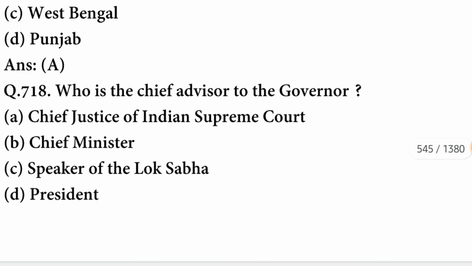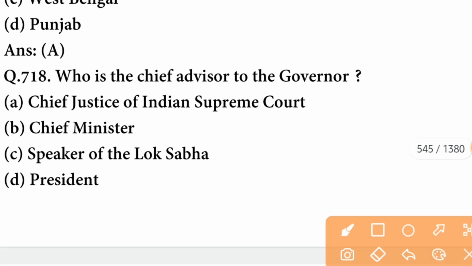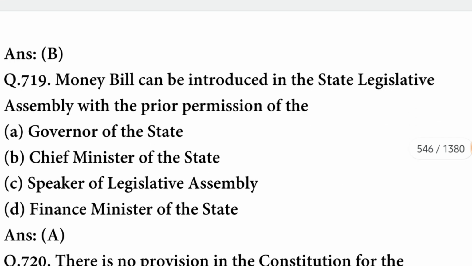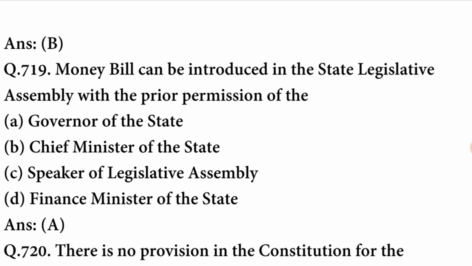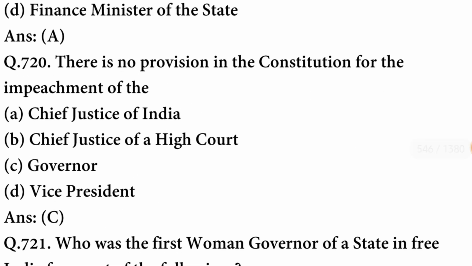Which of the following states has a Legislative Council? The state is Bihar. Who is the Chief Advisor to the Governor? The Chief Advisor to the Governor is the Chief Minister. A money bill can be introduced in the State Legislative Assembly with the prior permission of the Governor of the state. There is no provision in the Constitution for the impeachment of the Governor.